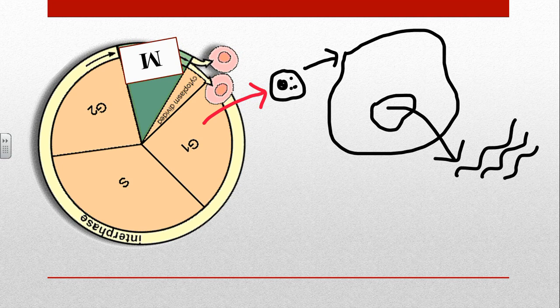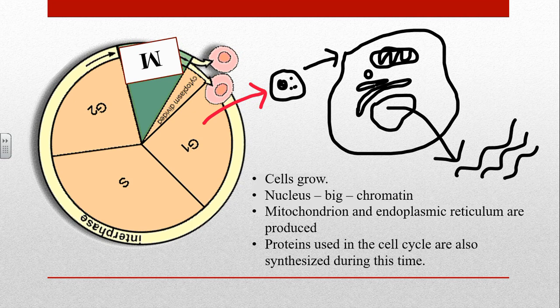Okay, the first point here in G1 phase is the nucleus will have chromatin, thread-like structure, and also this is the point where the cells will start to develop mitochondria for the energy and also endoplasmic reticulum for the protein synthesis. So here the cells grow, the nucleus becomes bigger to expose the chromatin, mitochondria and endoplasmic reticulum will be produced, and the proteins here will be synthesized as well. So G1 here refers to the growth process of the cell.